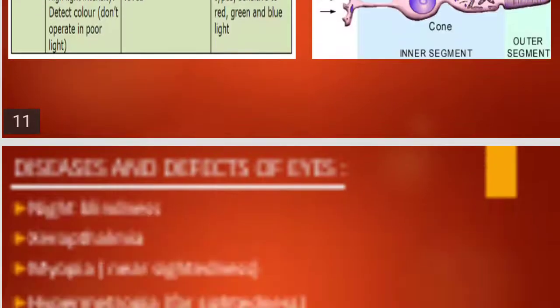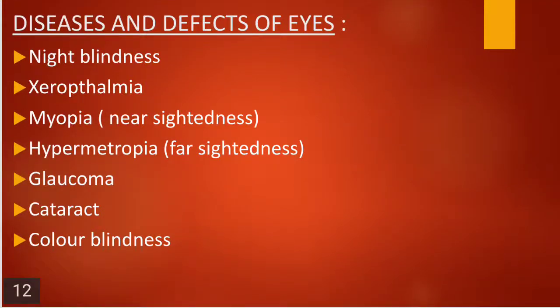Okay, children. Now let us talk about the diseases and defects of the eyes. The following are the diseases occurring due to eye problems. First, which vitamin deficiency causes eye problems? Vitamin A deficiency causes eye problems. Now coming to night blindness. People suffering from night blindness cannot see during the night. During daytime they have no problem.